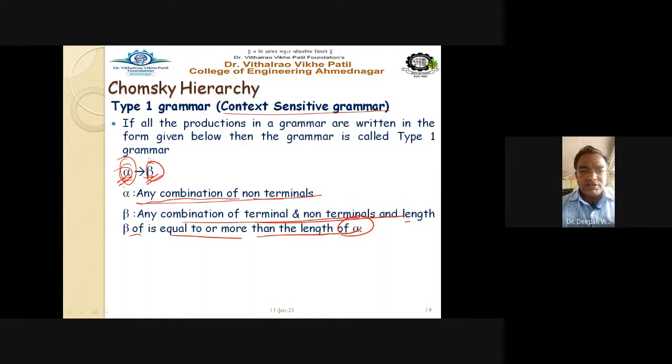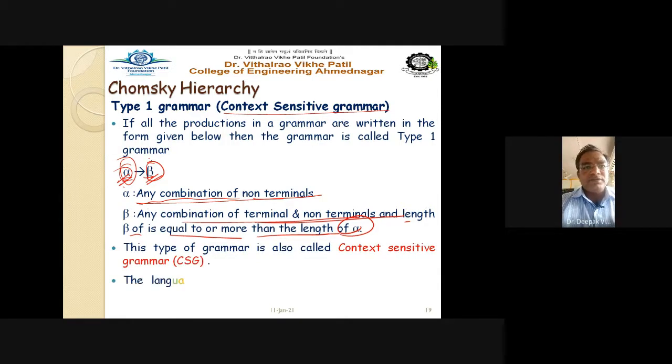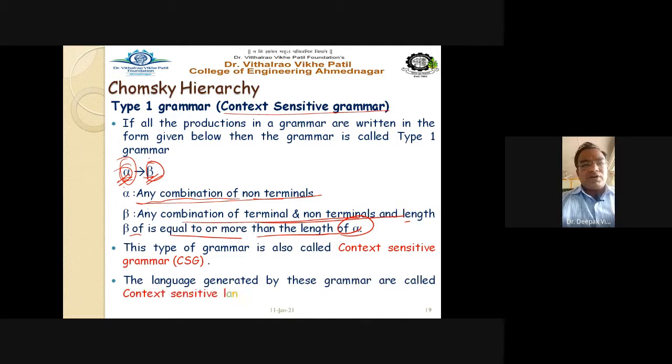The restrictions of the earlier grammars, that is type 3 and type 2, were removed here. This type of grammar is also called the context sensitive grammar, or CSG. The language generated by this grammar is called the context sensitive languages, CSL, which are recognized by Turing machine. These are recognized by a Turing machine for the type 1 grammar.